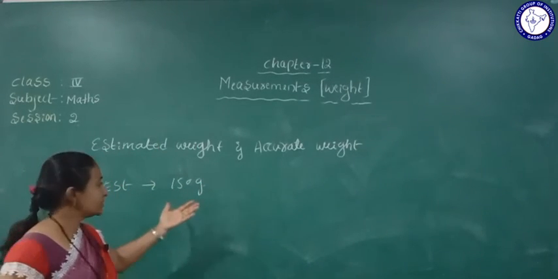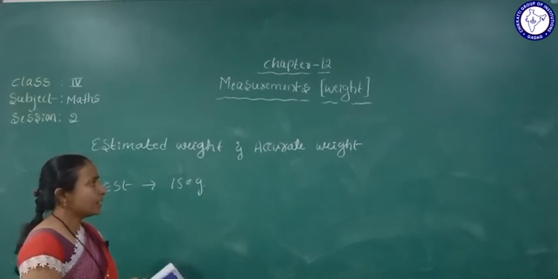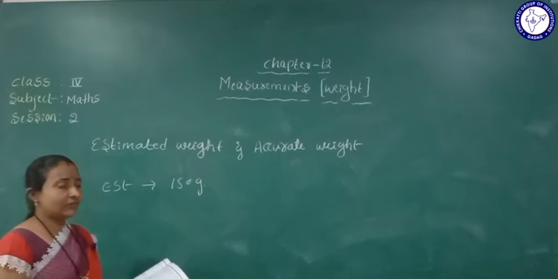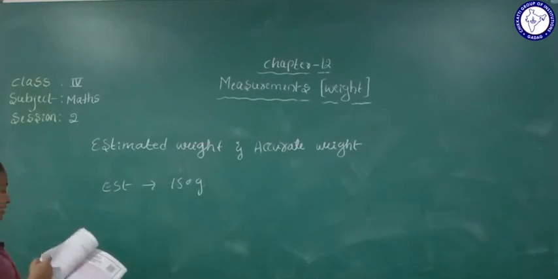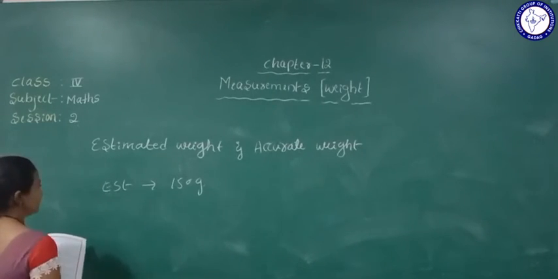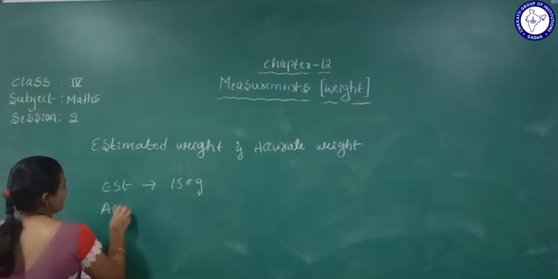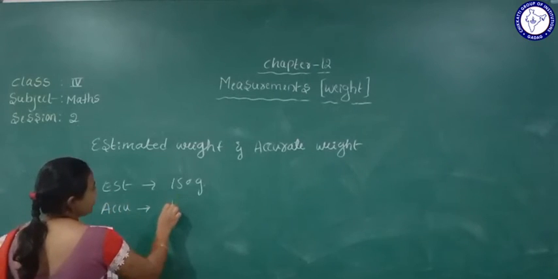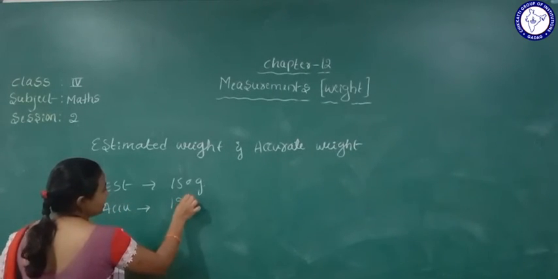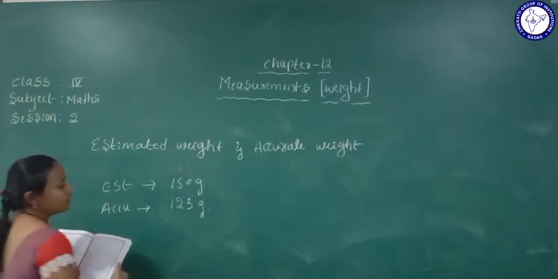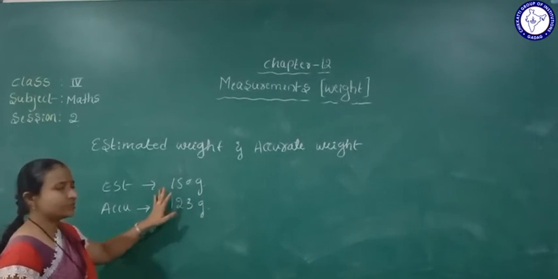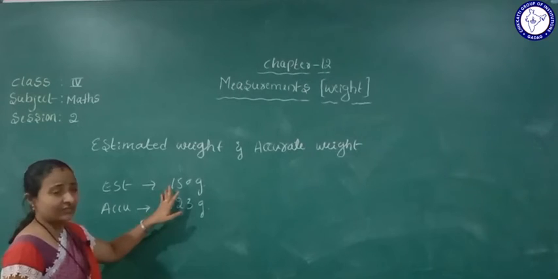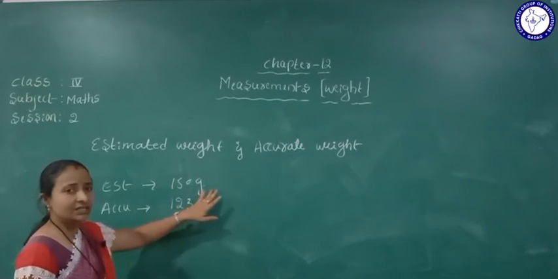Approximately, it means nearest weight I'll tell here. But the accurate weight, it means the exact weight, is 123 gram. Exact weight is 123 grams. Approximate I told, that is estimated weight is 150 gram.